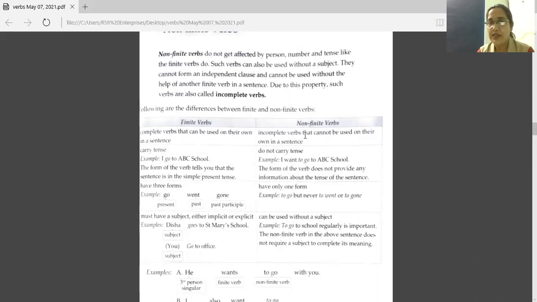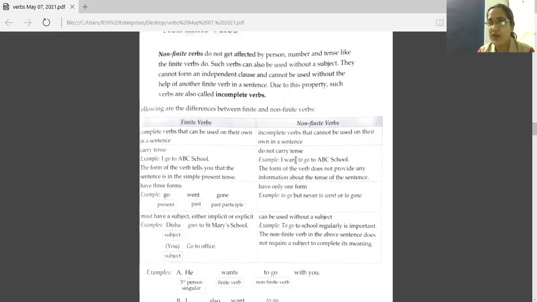Incomplete verbs that cannot be used on their own in a sentence and do not carry tense. See this example. I want to go to ABC school. Here it was go, and in this sentence it is to go. The form of the verb does not provide any information about the tense of the sentence.